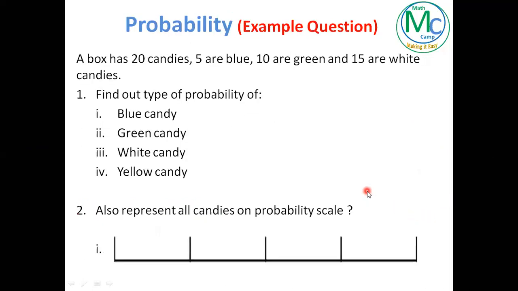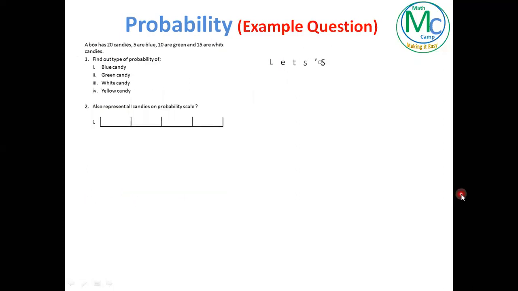Now we have an example question. A box has 20 candies. Among them, 5 are blue, 10 are green, and 15 are white candies. We are asked to find out the probability of blue candy, green candy, white, and yellow candy. And in the second part of this question, we also have to represent all these candies on a probability scale. Let's start together.